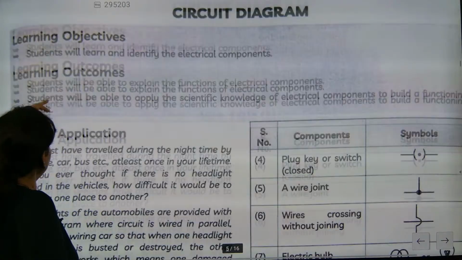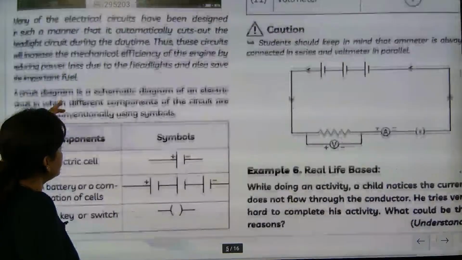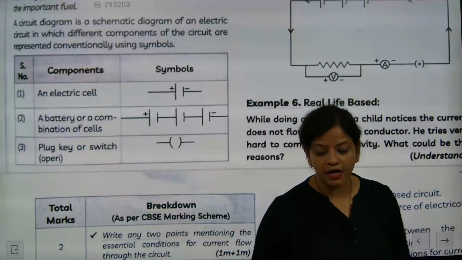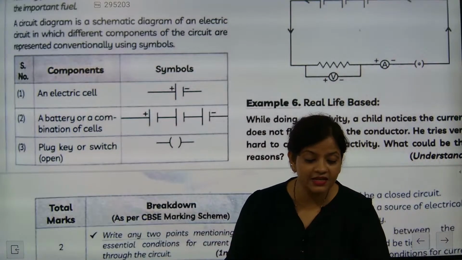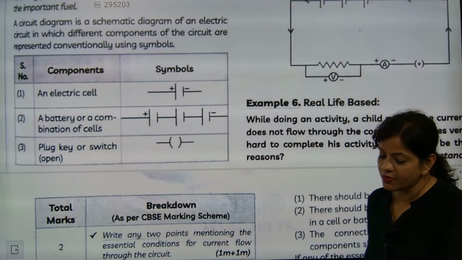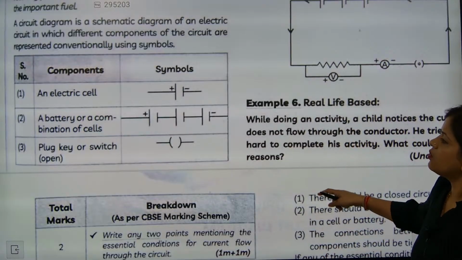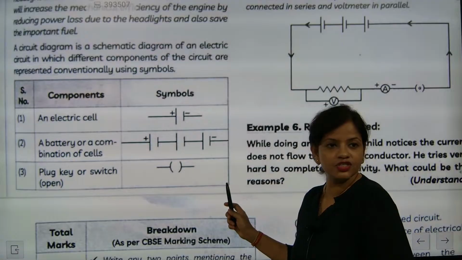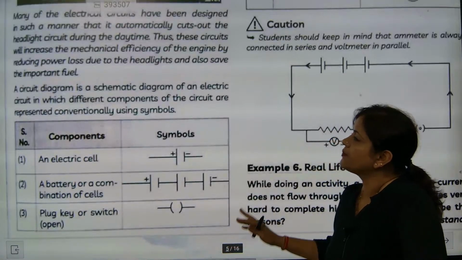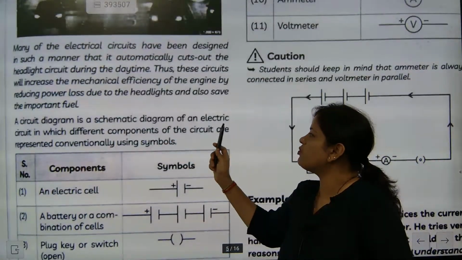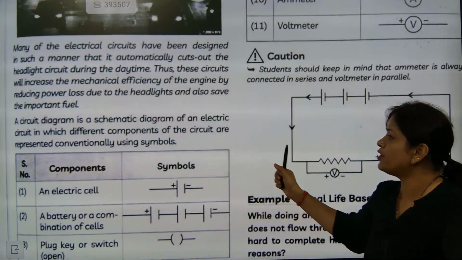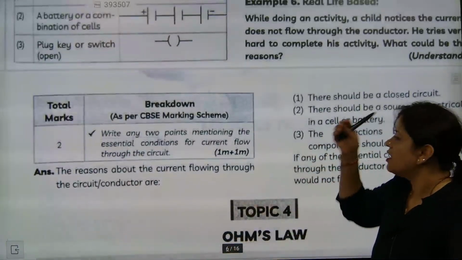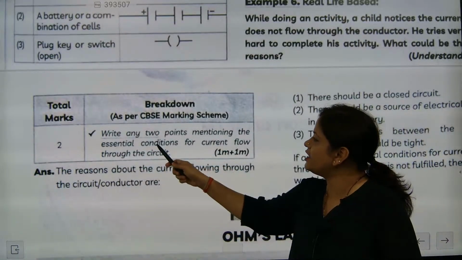Now circuit diagram. When we talk about circuit diagram, there the symbols carry very important weight. See, maybe they will show you a wrong diagram and they will ask what is the mistake in that. Understood or not? Now let's see what can be the mistake here. They are telling that a plug, key or switch, a battery or something we are going to connect, how is the connection going to proceed? So that also is one part. Now a circuit diagram is a schematic diagram of an electric circuit in which different components of the circuit are represented conventionally using symbols.